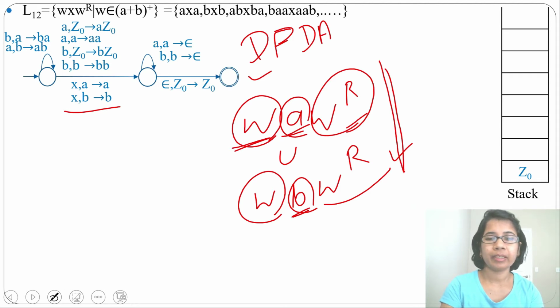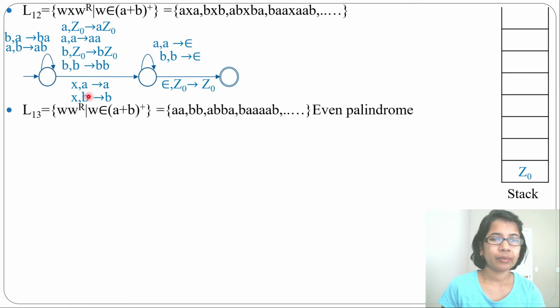You cannot identify which one is middle A or which one is middle B. Next language, W reverse, where W belongs to (A plus B) positive closure. Which strings will it accept? It will accept ABBABBABAB, like this. You can say it is an even palindrome. So how will we design the PDA for this?